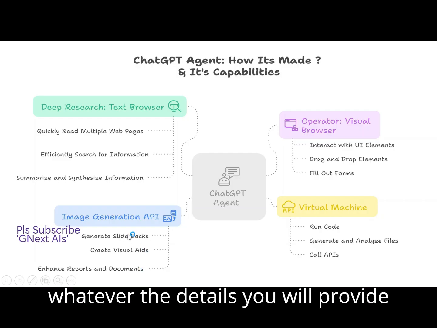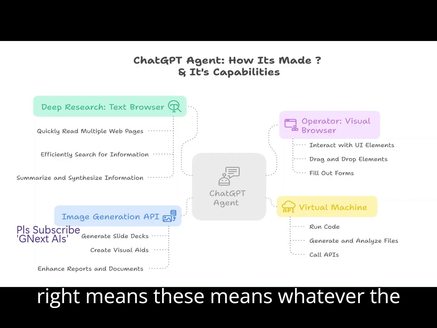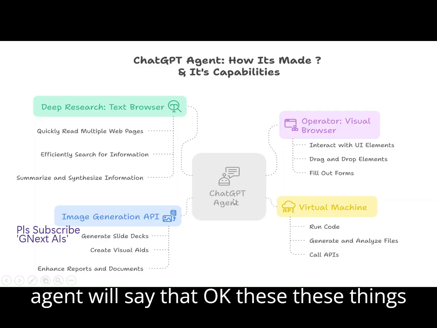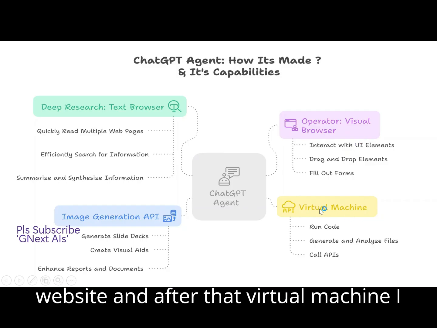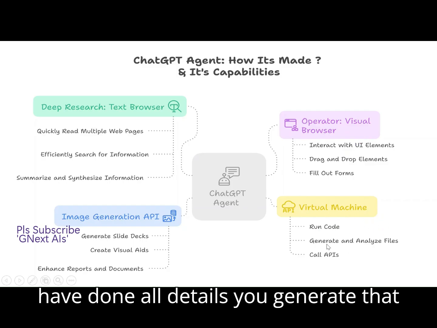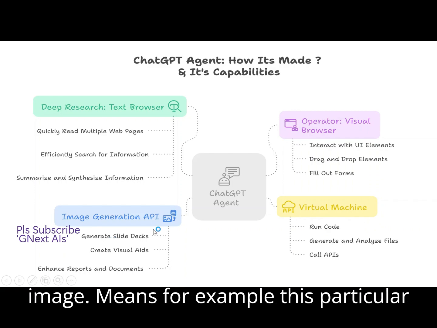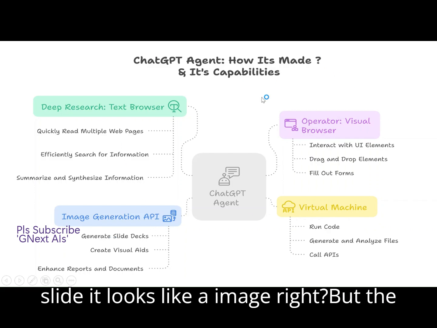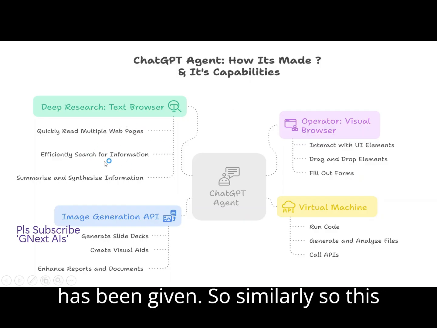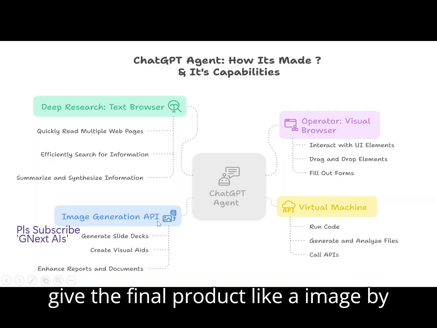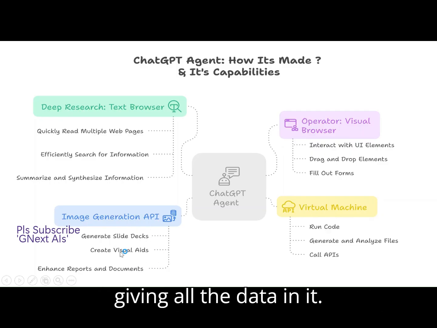That means whatever details you provide, whatever the agent says, okay, I have done deep research, I have gone to this website, and after that on the virtual machine I have done all the details, you generate that image. For example, this particular slide looks like an image, right? But proper text has been given. Similarly, this image generation gives the final product as an image with all the data in it.